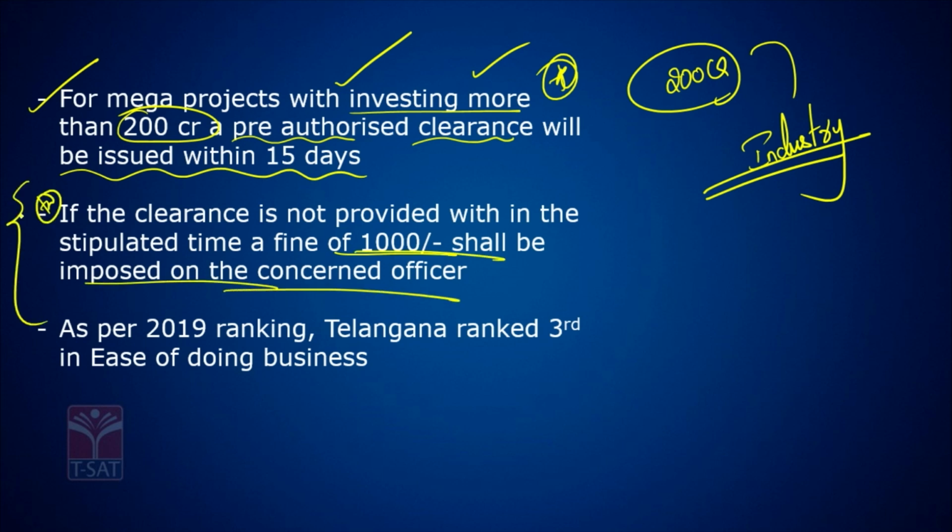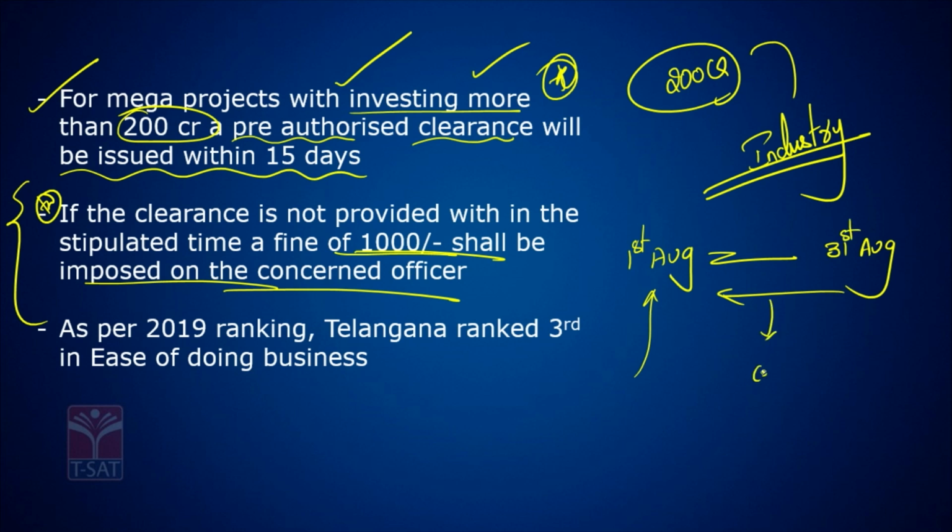Remember this. For example, imagine today is 1st August. Now you have applied for an application to start an industry. Now it should be done within 30 days. So let us keep it as 31st August. Before 31st August, you should get your certificate. Now the due date 31st August is also done.